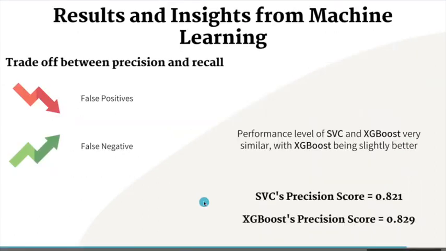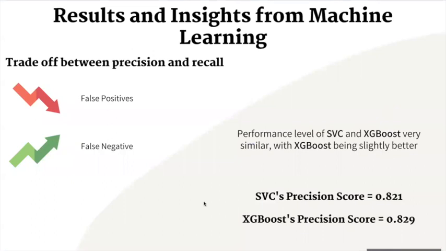So what are the results and insights gotten after this process? After tuning the hyperparameters, we do see a drastic improvement in our precision score. The new algorithm has hugely decreased the false positives but comes at the expense of increasing the false negatives slightly. This is a trade-off between precision and recall. This means that in our model, when the learning algorithm is unsure, it will be more likely to output 0 than to take the risk to output 1. But this suggests that when the model predicts that a campaign is successful, chances are the campaign is very likely to be successful at a confidence level of 82%.